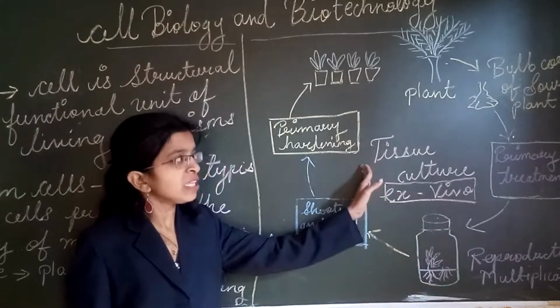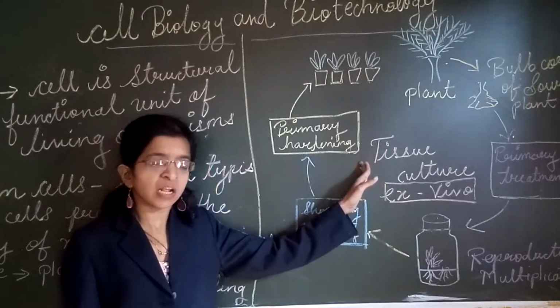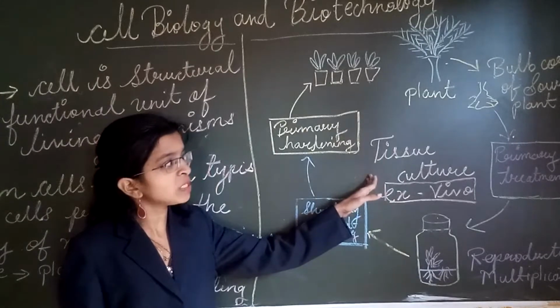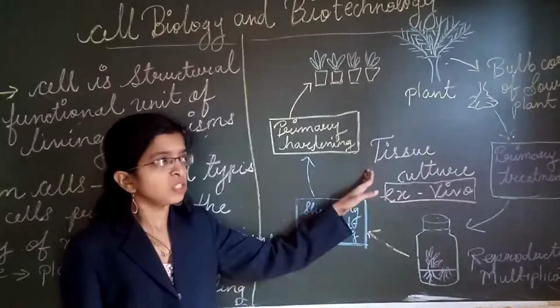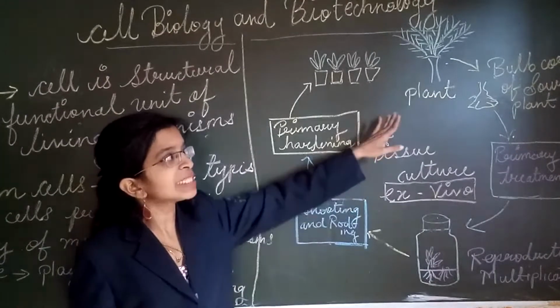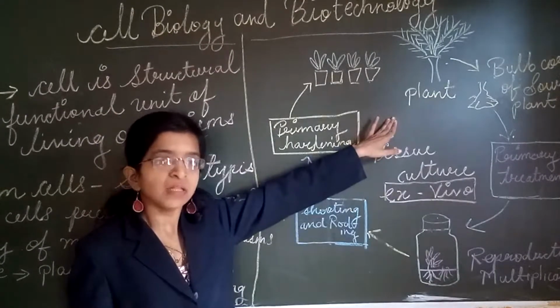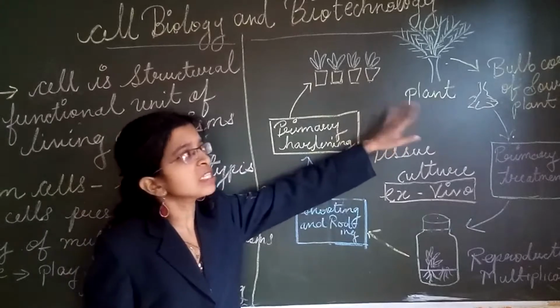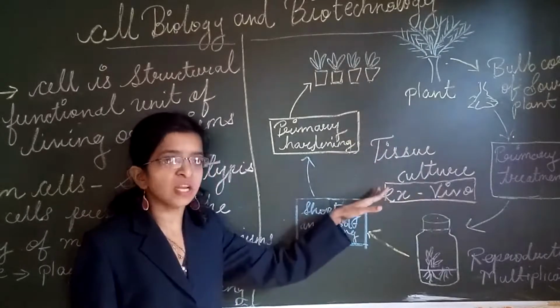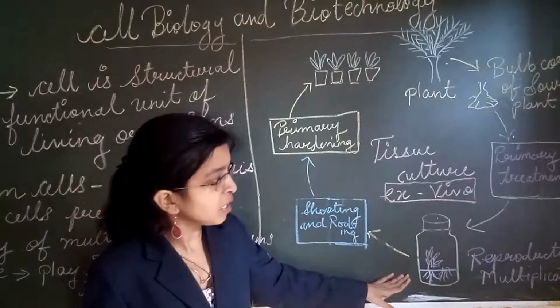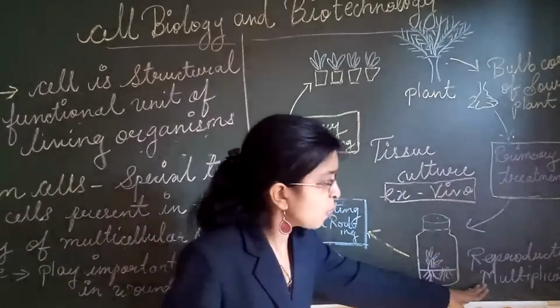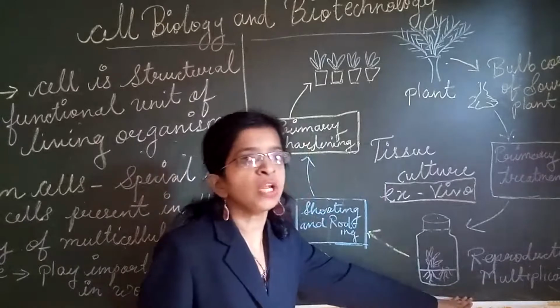If you see in Jalgaon, there is a tissue culture lab. In this tissue culture, mainly various plants like banana and coconut are grown in the artificial way. Here reproduction and multiplication take place.